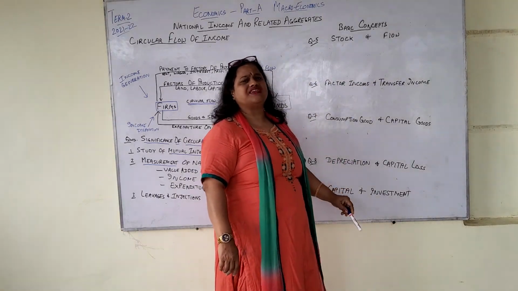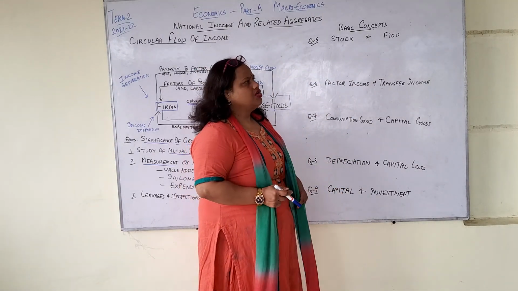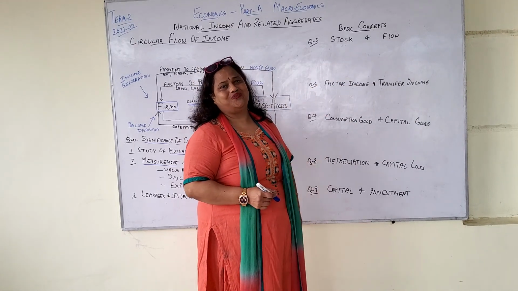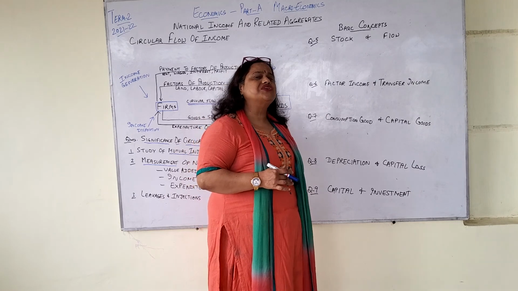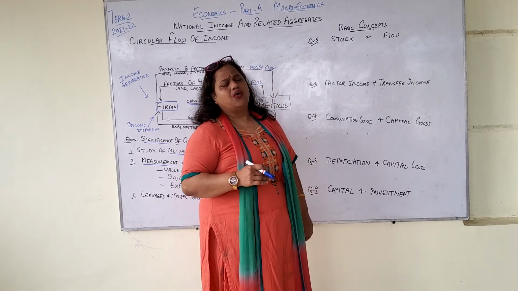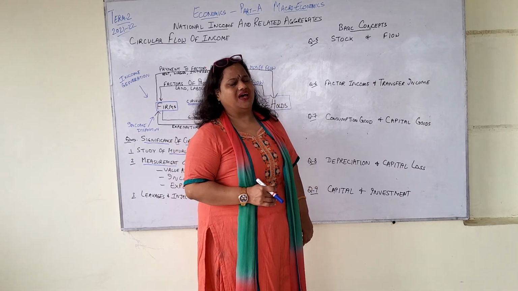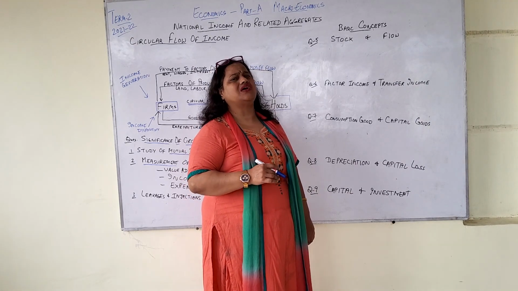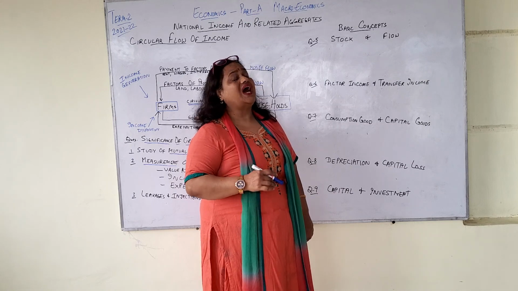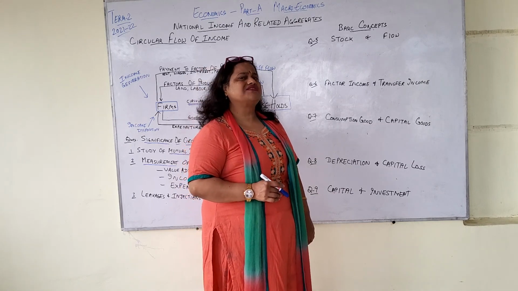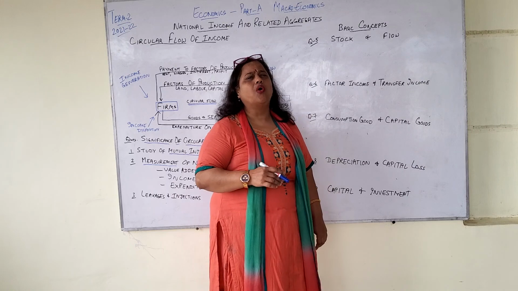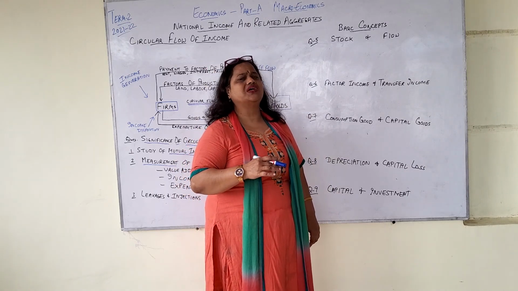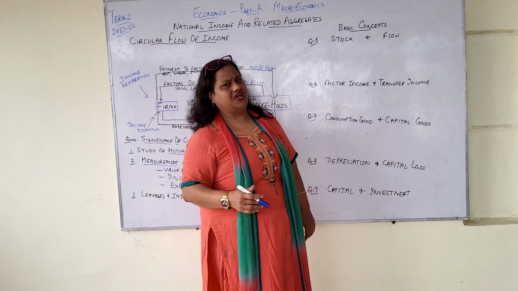Now moving on to the most important thing, that is what are the basic concepts. So the basic concepts in national income. The very first is, what is the difference between stock and flow? So stock refers to a phenomenon at a point of time. It refers to measurement of any variable at a point of time. Whereas the flow refers to a phenomenon over a period of time. That is when you measure a phenomenon or a variable over a period of time.